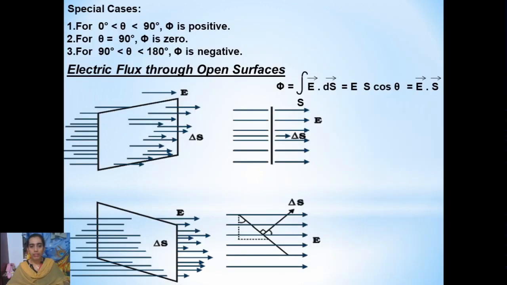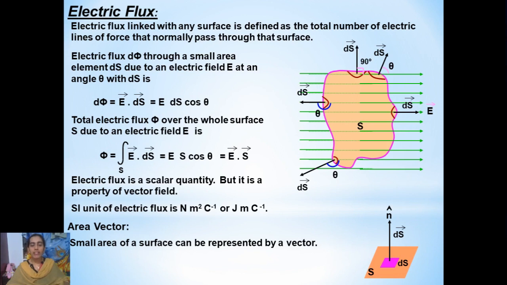Okay, so this is about the electric flux, right? Let us have a quick review of what we have learned about electric flux. What is electric flux? Electric flux linked with any surface is defined as the total amount of electric field lines which are normally passing through that surface. If we consider any surface, the quantity of electric field lines crossing that surface normally, we call the electric flux linked with that surface. Mathematically it can be represented by the letter phi.